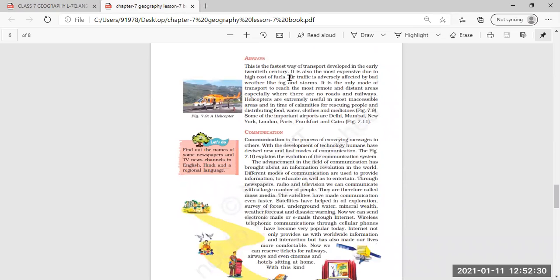Then airways: we have seen that it is the fastest way of transportation, developed in the early 20th century, and it is also the most expensive. And why is it the most expensive? Due to the high cost of fuel. Then the traffic of airways is mostly affected by weather, such as fog and storms. Due to fog and storms, air traffic is interrupted.